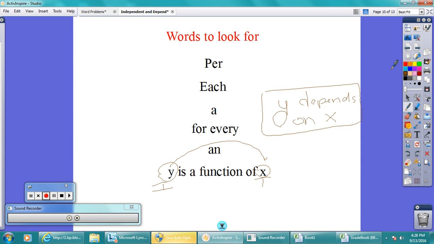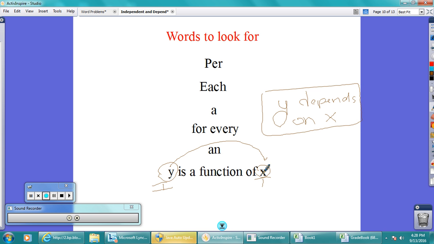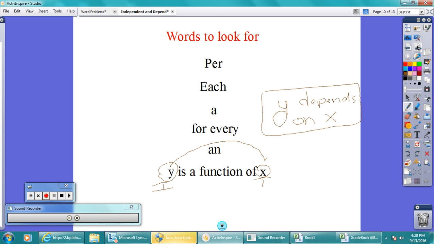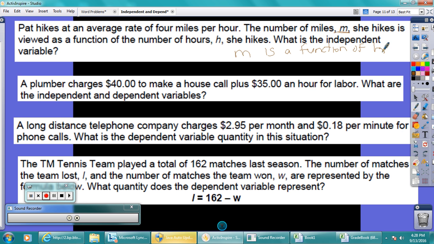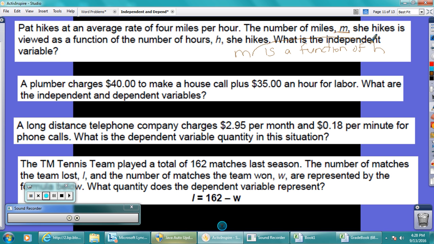So let's go back here. I said y is a function of x. So I said y depends on x. So that means here m depends on h. M depends on h. Miles depends on hours. So the independent variable is hours. Right there. A plumber charges $40 to make a house call plus $35 an hour. There's a power word. What are the independent and dependent variables?